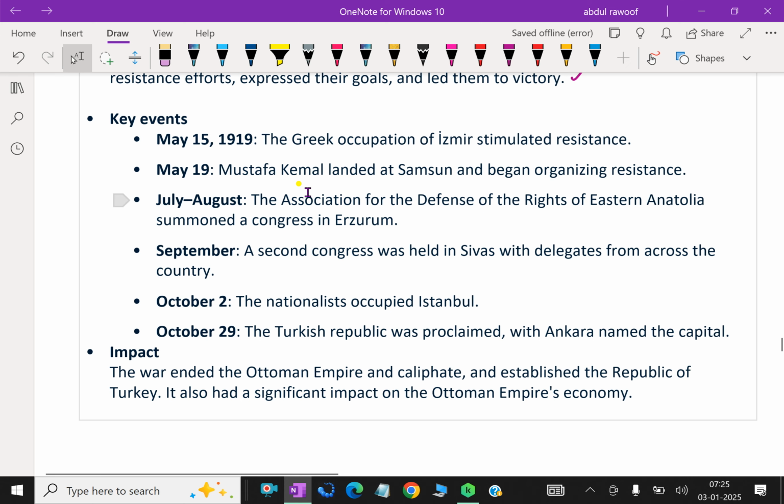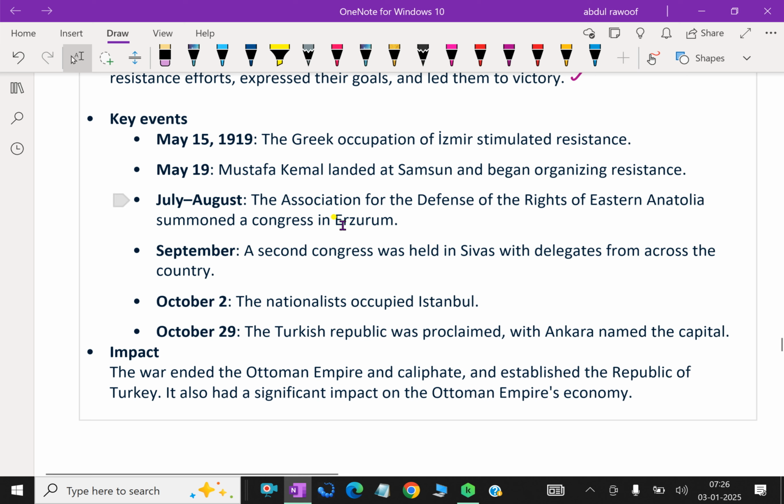These are the key events of the Independence War. May 15, 1919, the Greek occupation of Izmir stimulated resistance. May 19, Mustafa Kemal landed at Samsun and began organizing resistance.